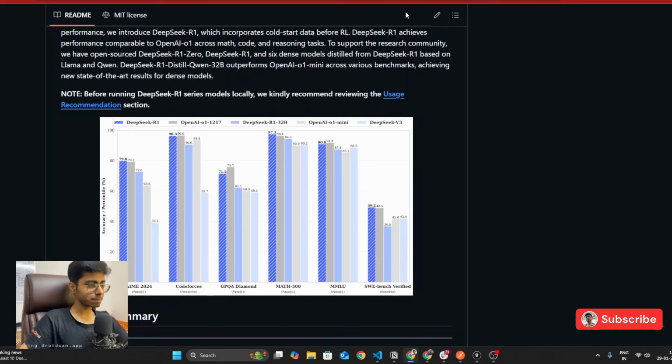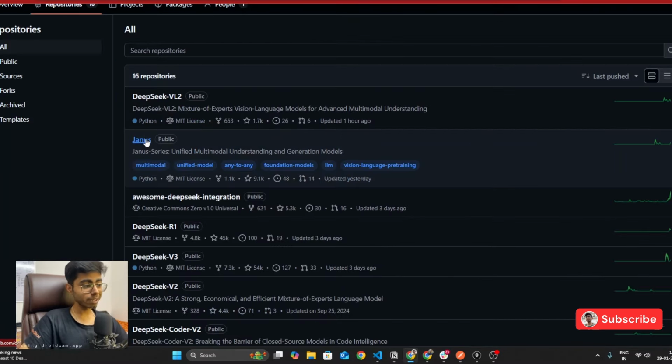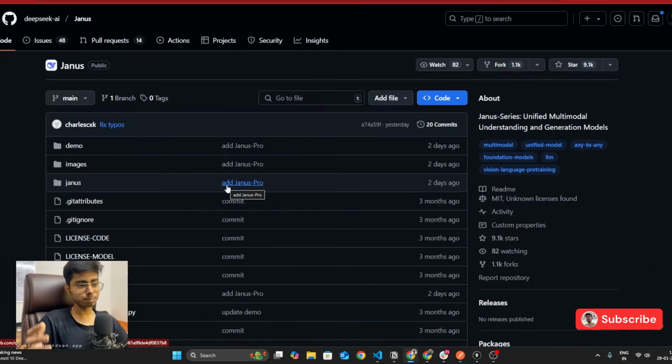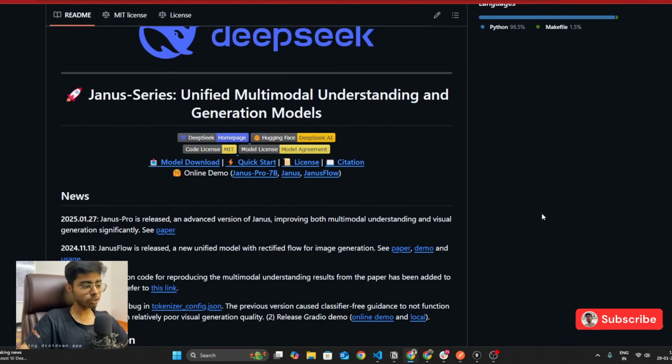Till the website comes back, what we can do is learn a bit about the latest release from DeepSeek, which is the Janus model. As we know, OpenAI has DALL-E 2, DALL-E 3 models for image generation. We have Midjourney, Stable Diffusion for image generation. We have Flux for image generation. Similarly, DeepSeek was also not behind. They also released their own image generation model, which is the Janus model, right? And this is also again available on Hugging Face. I'll show you how you can use these models locally or using the cloud services.